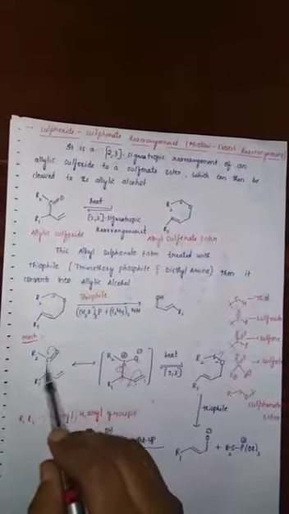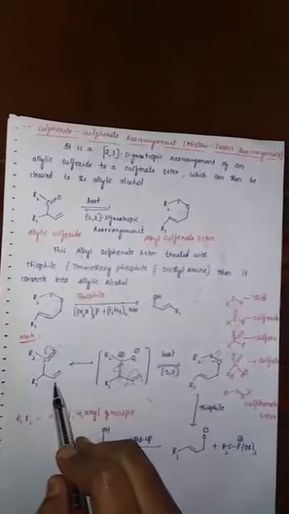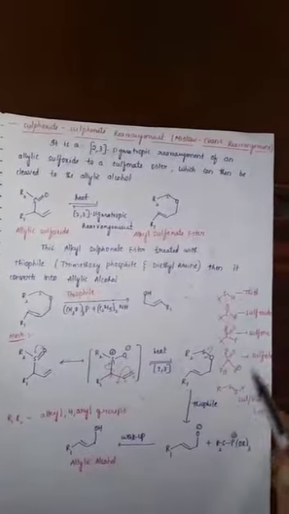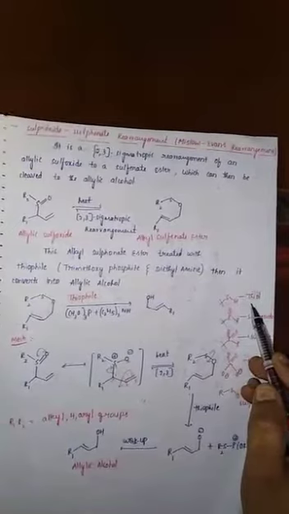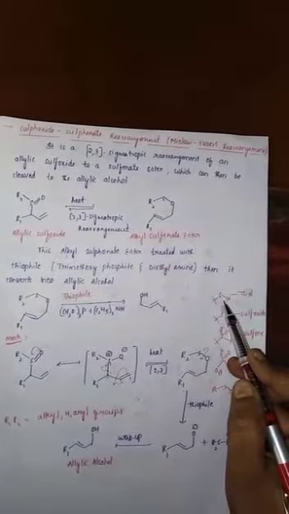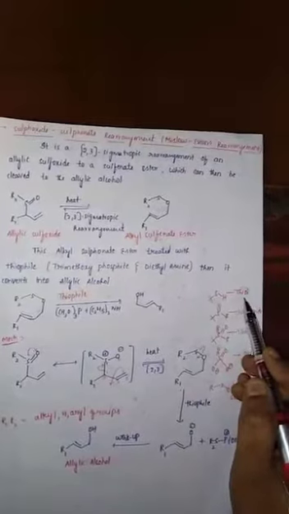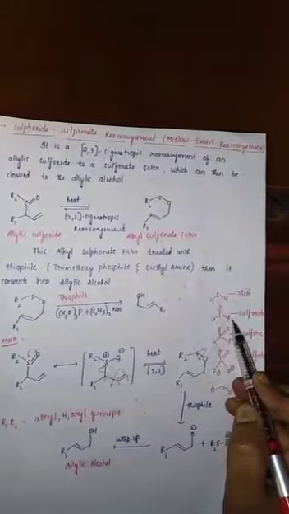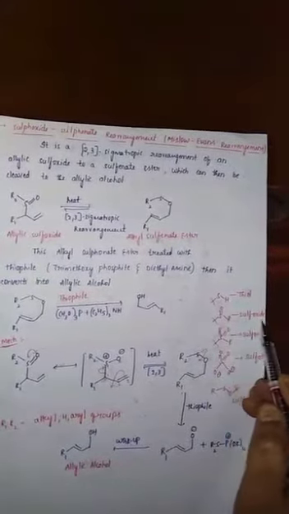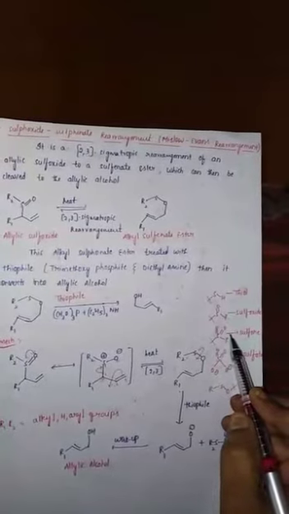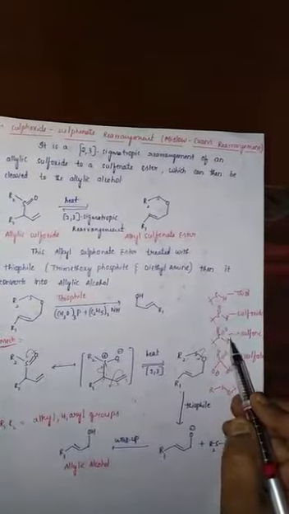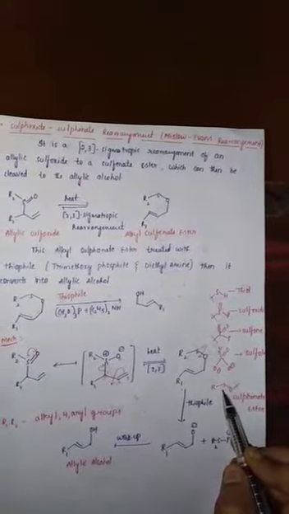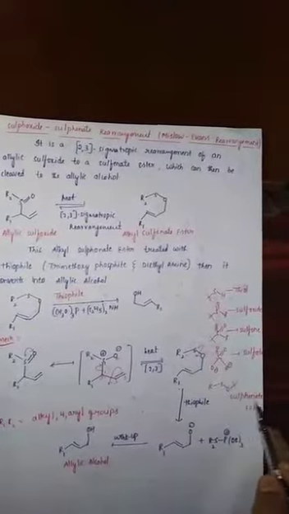It is a sulfoxide group attached to an allylic carbon atom. Generally, these are some of the sulfur-containing group nomenclature. Suppose a sulfur group contains SH like this, then it is called thiol. Suppose an S=O R bond is connected, then it is called sulfoxide. Suppose a double bond O, O, R is present, it is called sulfone. Like this, when we consider R-S-O bond, then it is called sulfenate ester.